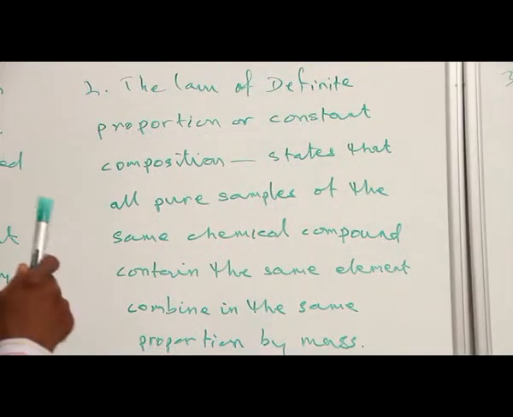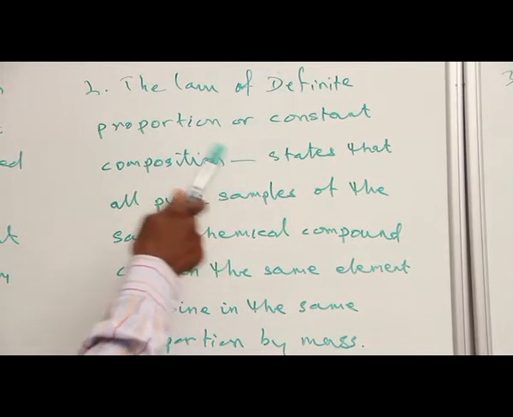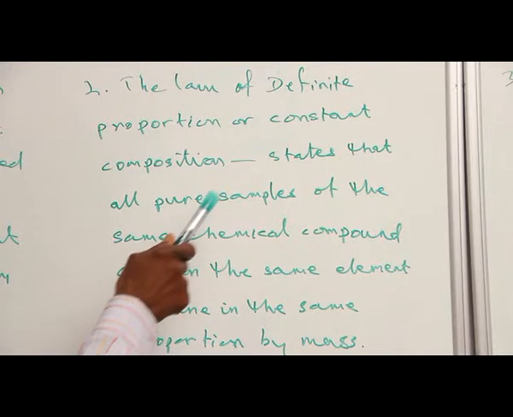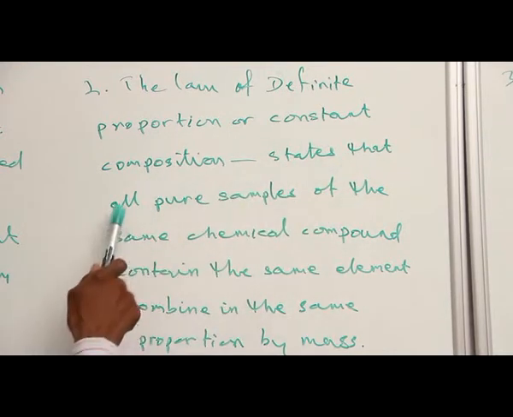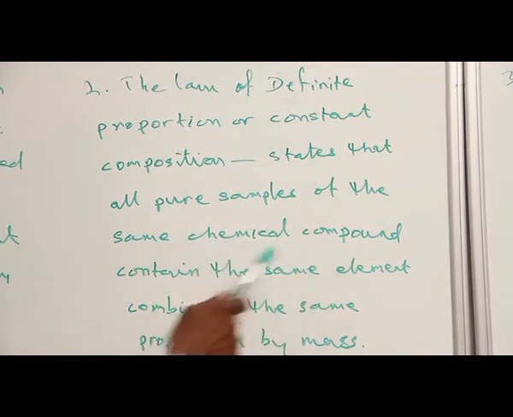The second law of chemical combination, that is the law of definite proportion or constant composition, states that all pure samples of the same chemical compound contain the same element combined in the same proportion by mass.